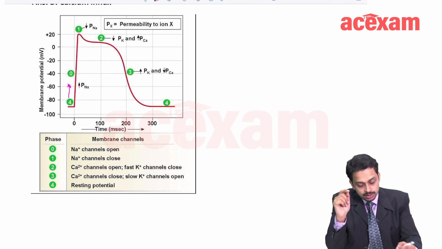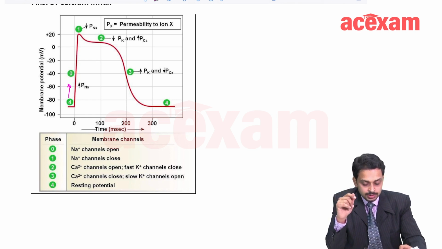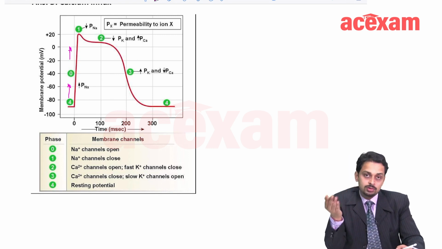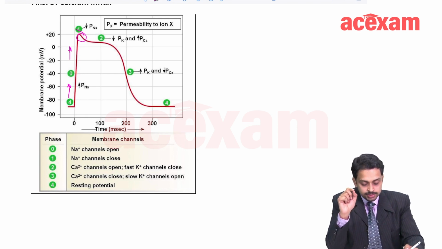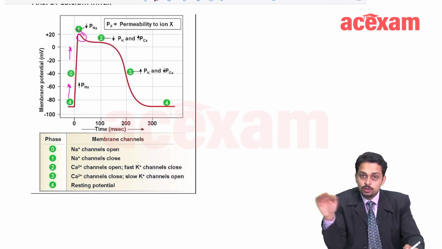Within a millisecond, within 2-3 milliseconds, there is a sharp increase in the membrane potential, reaching nearly plus 15, plus 20. Once it reaches here, the sodium channel now closes. When the sodium channel closes, there is a sharp dip, right? This dip is followed by a plateau phase.